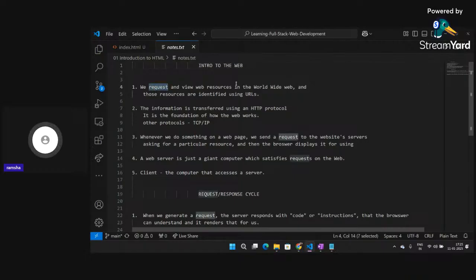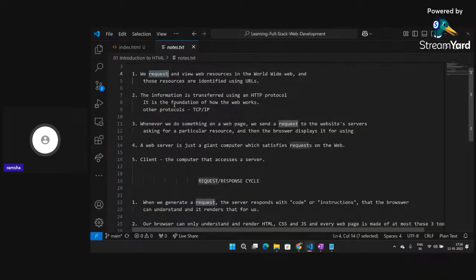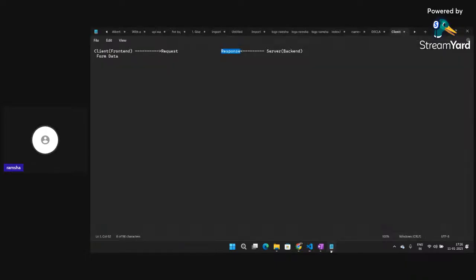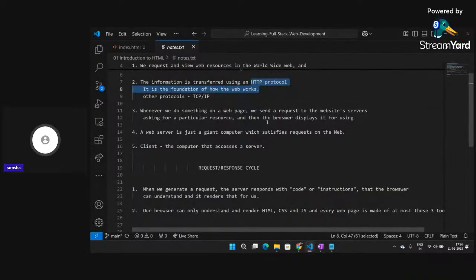So we request and view web resources in the World Wide Web, and resources are identified using a URL. Now, HTTP protocols are what we are using right now. The information is transferred using HTTP protocols on the browser, and there is another type of protocol known as TCP/IP. The web works mainly according to HTTP. Whenever we do something on a web page, we send a request to the server, and accordingly we get some response, and then the browser displays it for us.